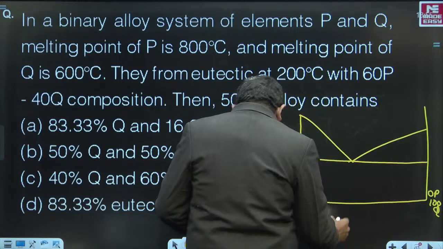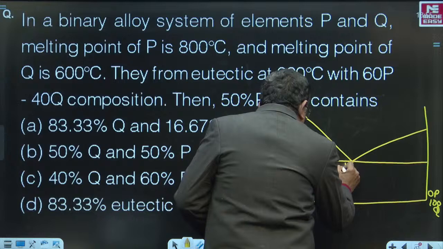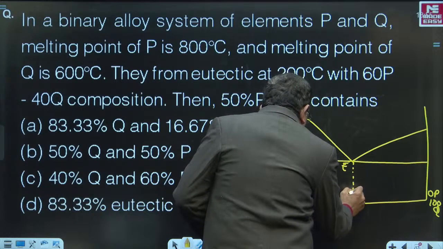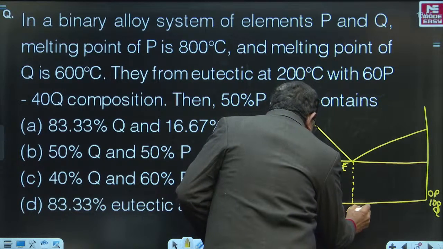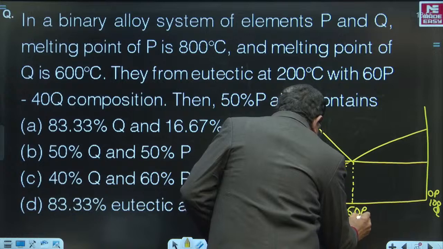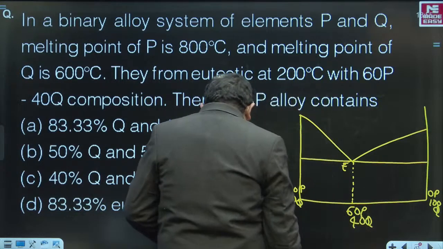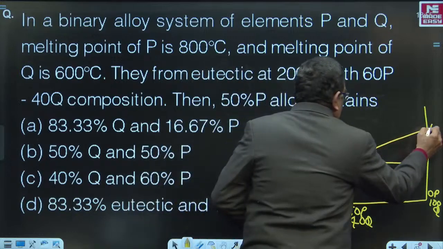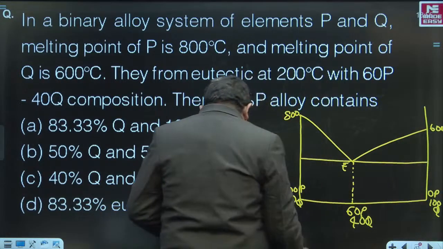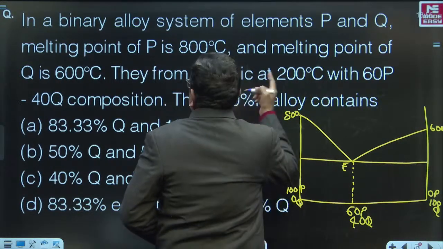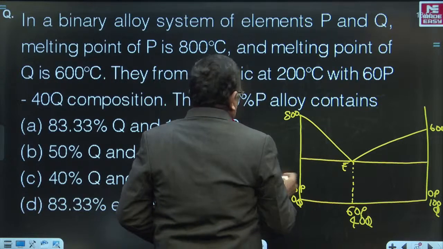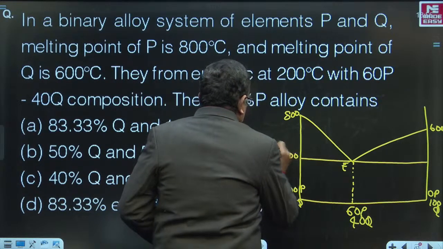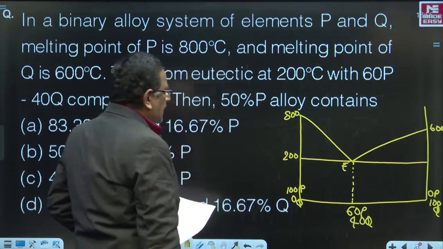In the eutectic phase diagram, at the eutectic point, the composition given is 60P 40Q, right? And the temperature here is 800, that is given. Temperature here is 600, right? They are forming eutectic at about 200 degrees centigrade.